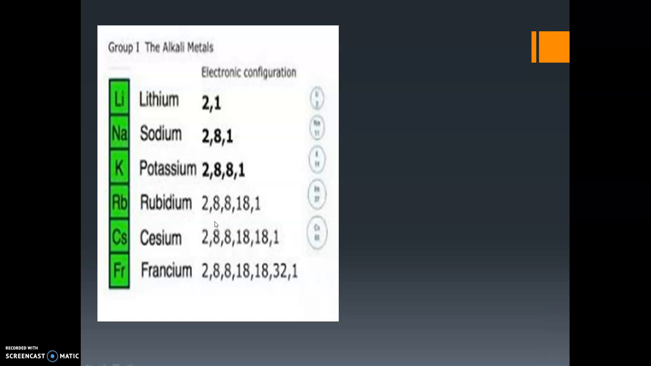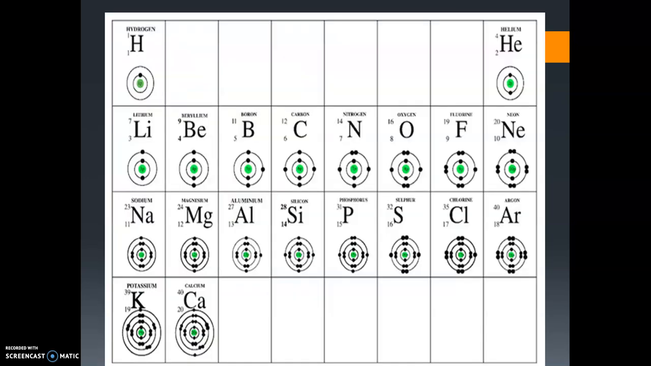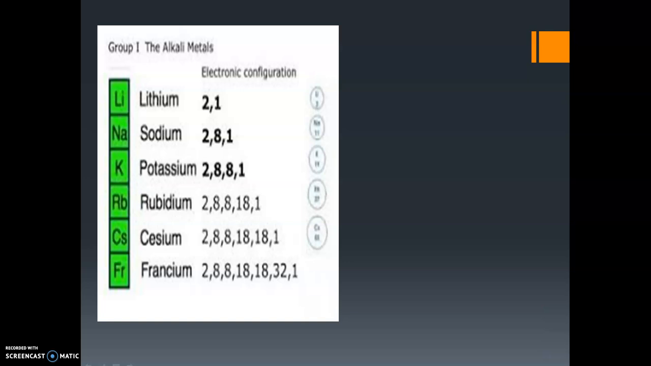If you check the electronic configuration, you can identify that the last shell of the atom is known as the outermost shell or valence shell. If you check the valence shell of lithium, it consists of 1 electron. Sodium also consists of 1 electron. Potassium consists of 1 electron. If you move to rubidium, cesium or francium, they also have 1 electron. So their group number is 1, and the number of valence electrons is also 1.